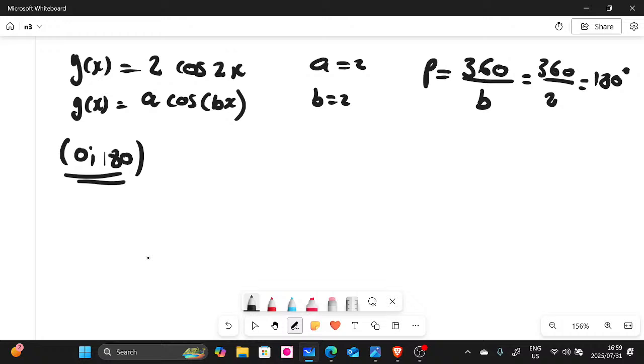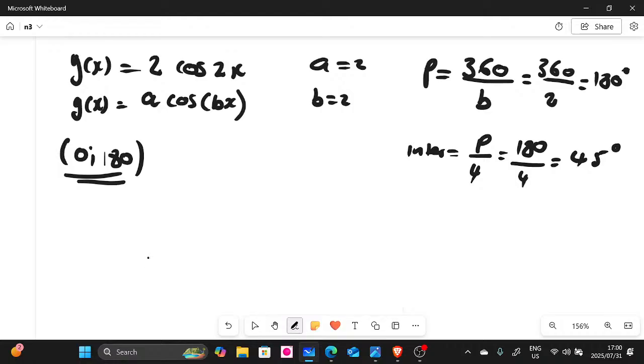What degrees are we moving with? So the interval is very simple. The formula for this one is going to be period over 4. So our period, we said it was 180 divided by 4. So 180 divided by 4, that will give us 45 degrees. Now with this information, we are able to draw our graph.